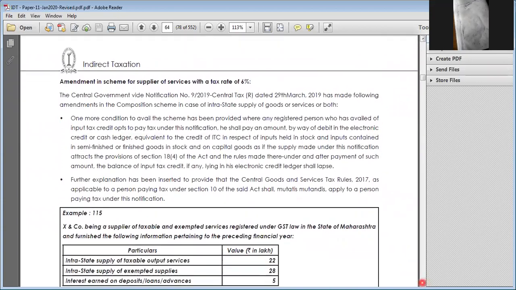Next one, amendment scheme. That is an amendment in the scheme of supply of services with a tax rate of 6%. The central government has notified Notification 9/2019 and made the following scheme, that is intrastate supply of goods or services or both.